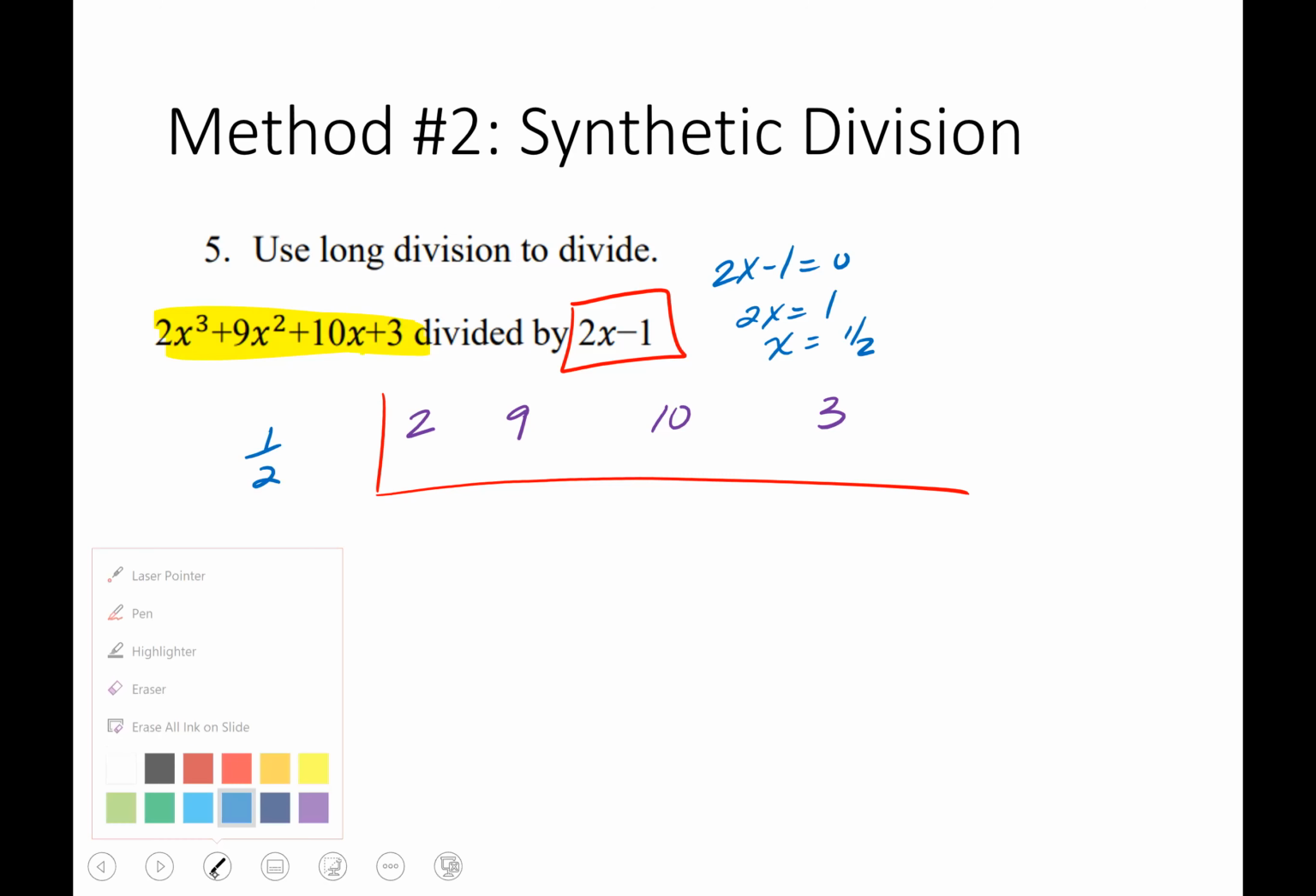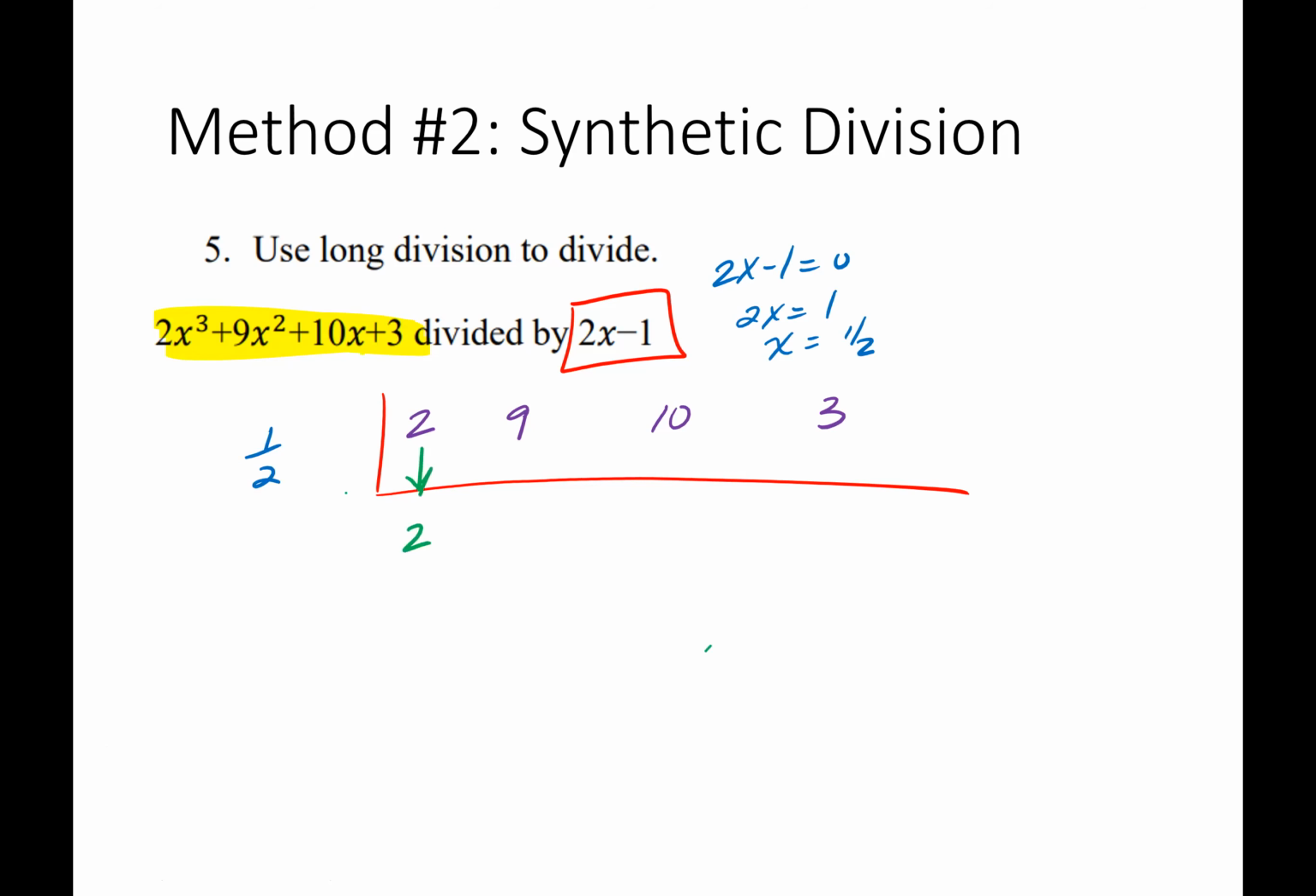And the way that this works is that you bring down the 2 initially, and then you multiply. 1/2 times 2 is going to give you a 1, and you add it. 9 plus 1 is a 10. Then you do 10 times 1/2 is going to give you a 5. Add it, you get a 15. And then from here, 1/2 times 15 is 7.5. And when you add it, you get a 10.5.